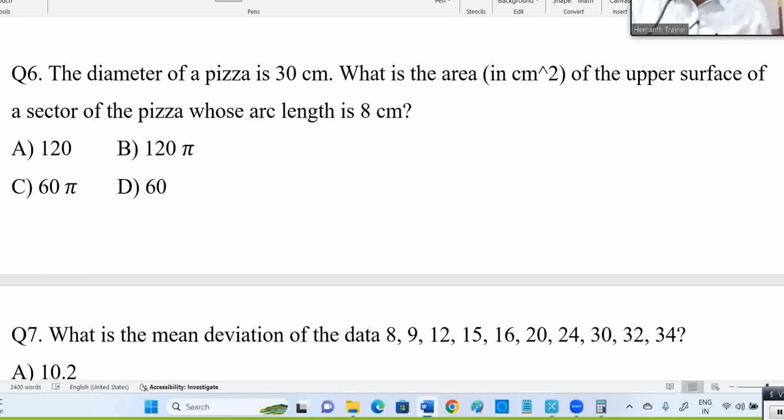It's actually that pizza is three-dimensional, 3D. They're asking for the upper surface area, which means 2D. It's like the 2D one, they're asking like this. So this arc length, let it be 8 centimeters. So this area they're asking. This arc length is 8 centimeters.